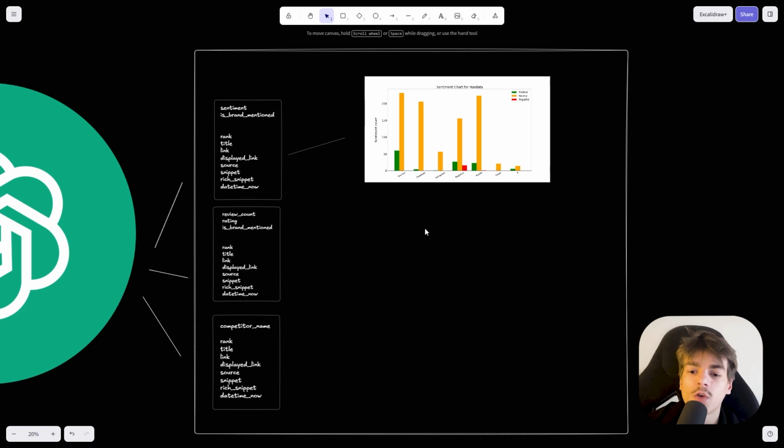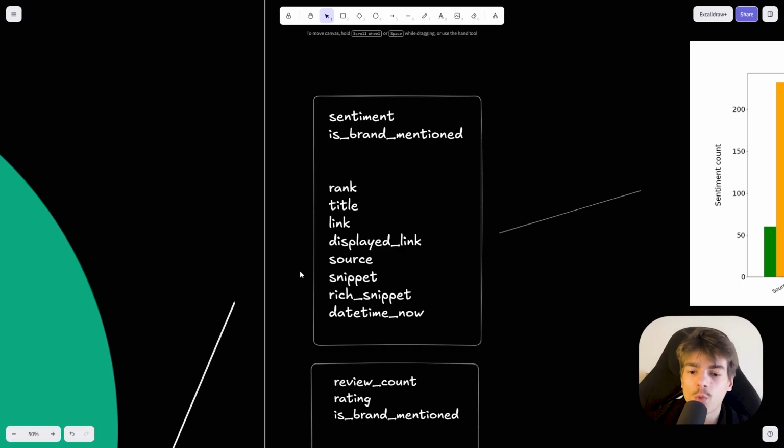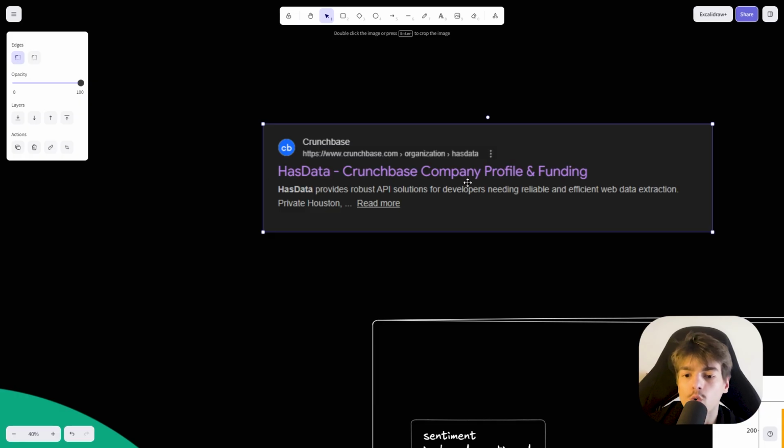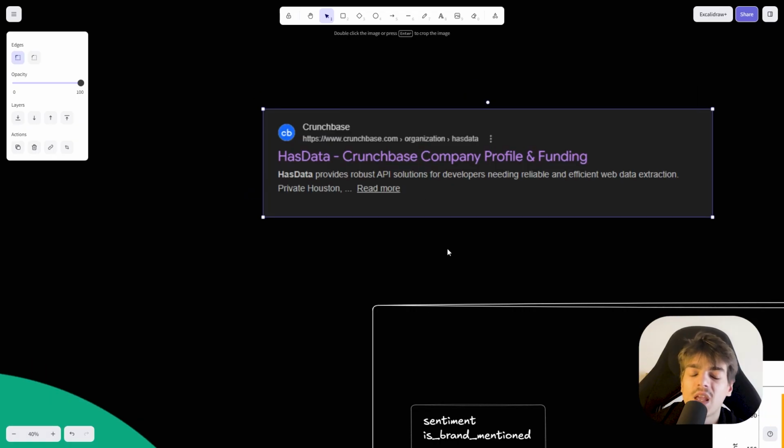Now we're going to save the results in a way that's useful to us. First, we get a chart so we can easily tell what's going on. And this is the information we're going to be saving in our database. We get the sentiment, which means either positive, negative, or neutral. We get is brand mentioned, which determines if the search results is talking about your brand or something else. Title is the title on Google. Link is where you got the information. Displayed link is what shows up over here. Snippet is additional information. And datetime now is going to save when we scrape this information.